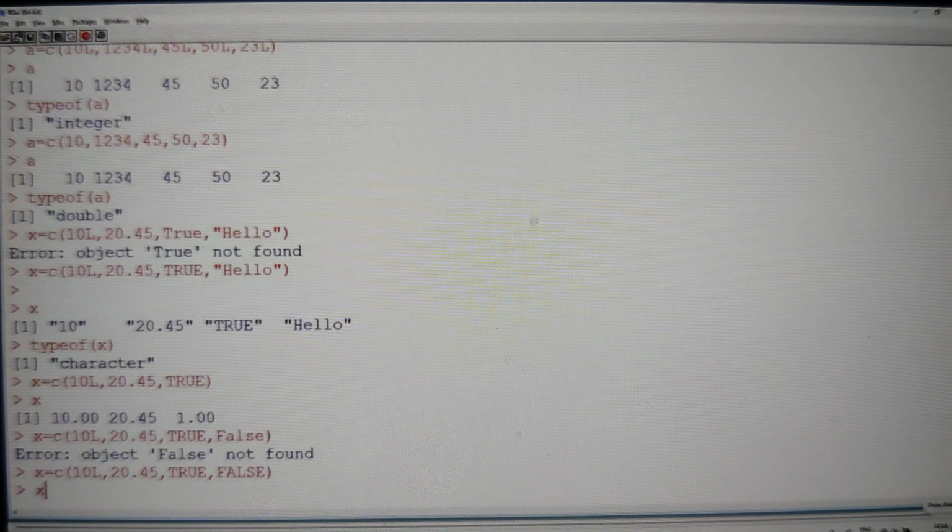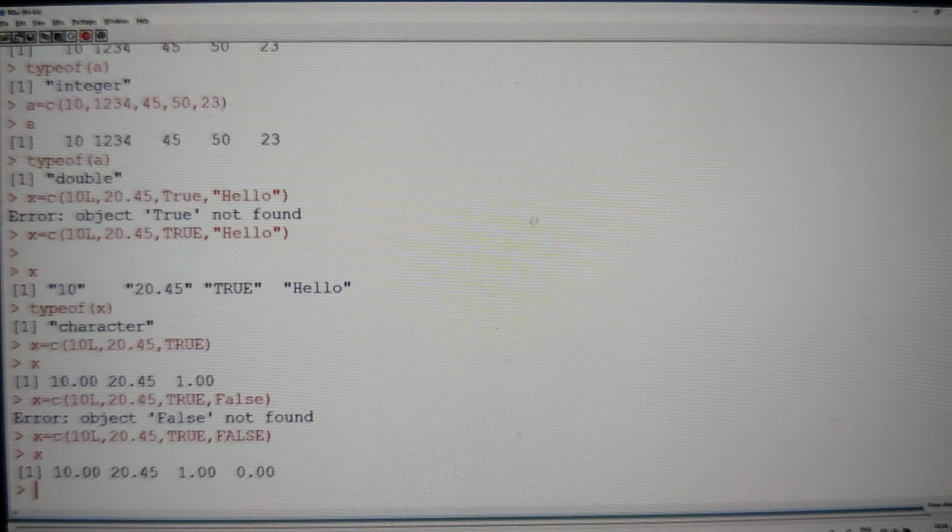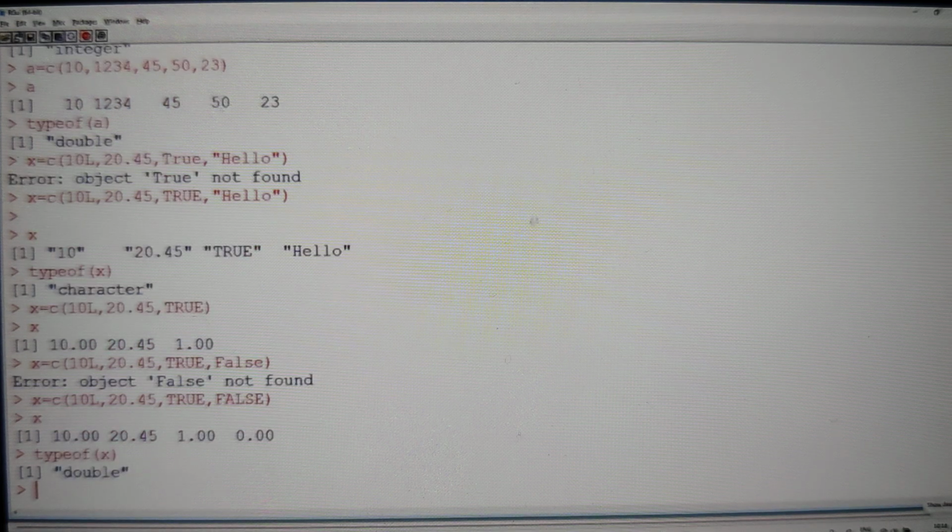Okay, so look at the x now. All of them are going to be converted into double type. If you ask what is typeof, it's case sensitive. typeof should be written only in lower case, not capital. What is typeof x? You can see they are doubles. So true is converted into 1 and false into 0, and 10 is 10.00, 20.45.